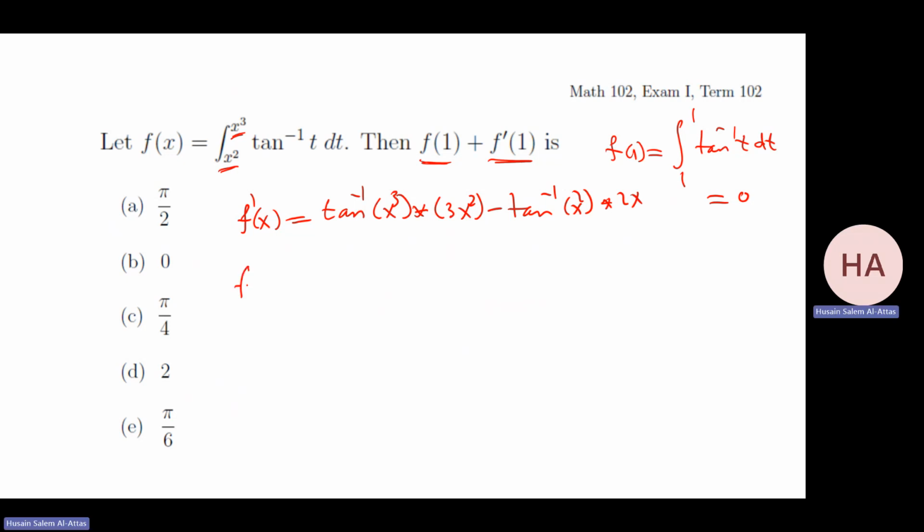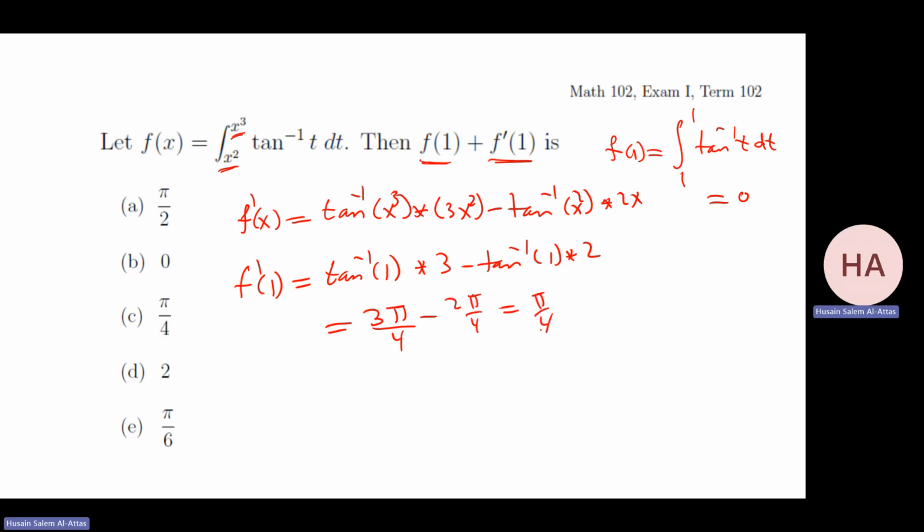So f prime at 1 will be tan inverse of 1 times 3 minus tan inverse of 1 times 2. So I have 3 pi over 4 minus 2 pi over 4, which gives me pi over 4. So this is pi over 4 plus 0. So the answer is pi over 4.